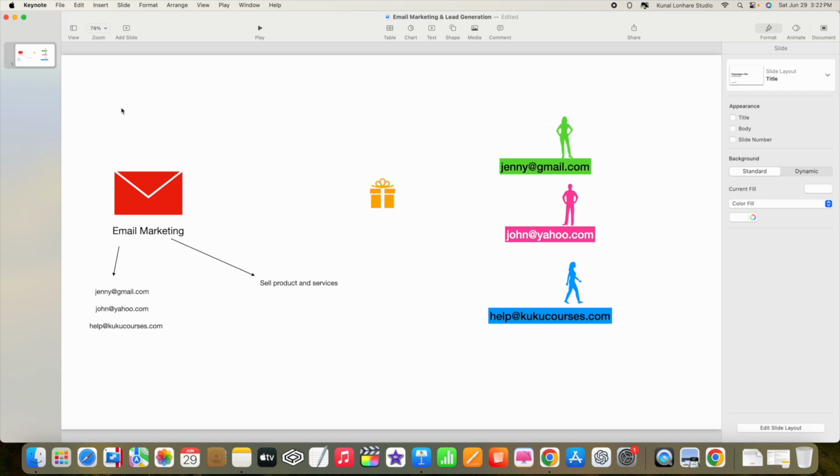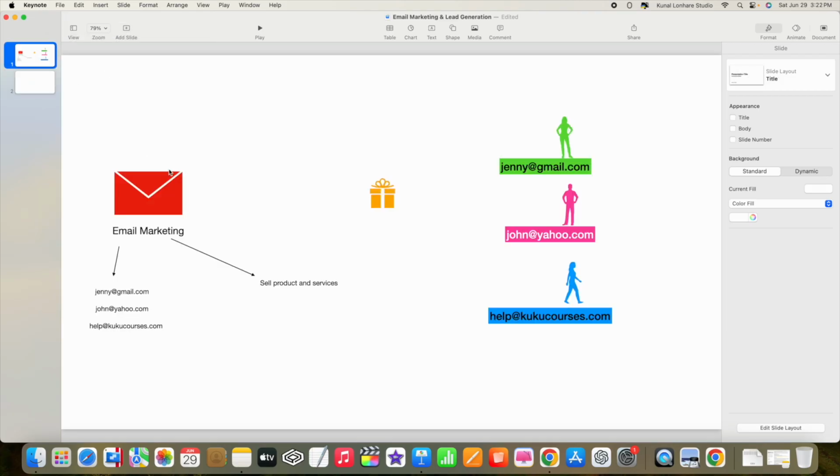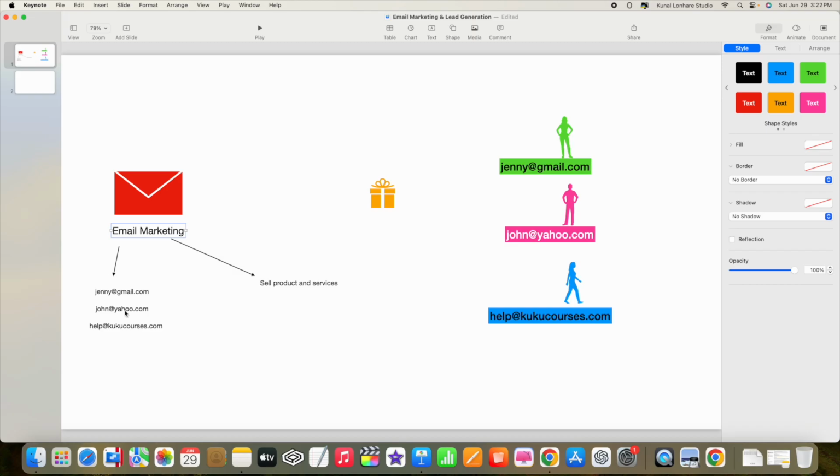So what we will now understand is the concept of lead generation. Basically, guys, let me take you more in depth about email marketing. In a nutshell, you have understood that we collect the emails of different people, and after we get their emails, we do marketing with them.